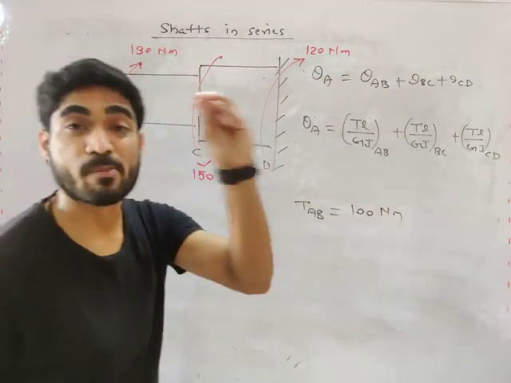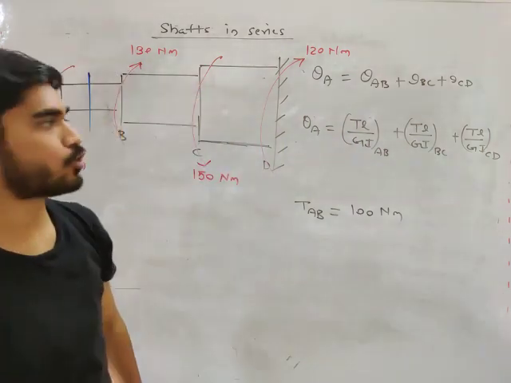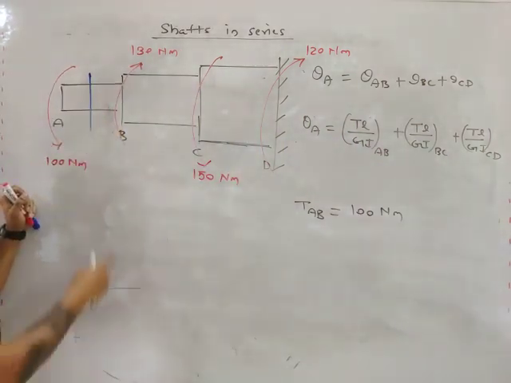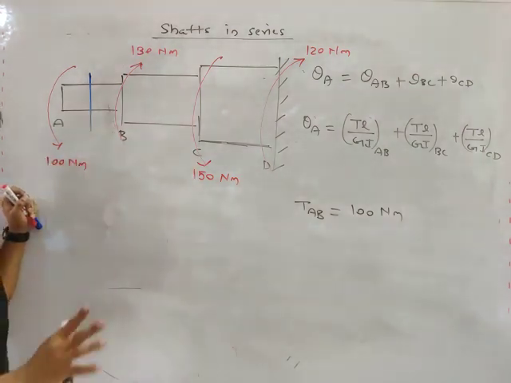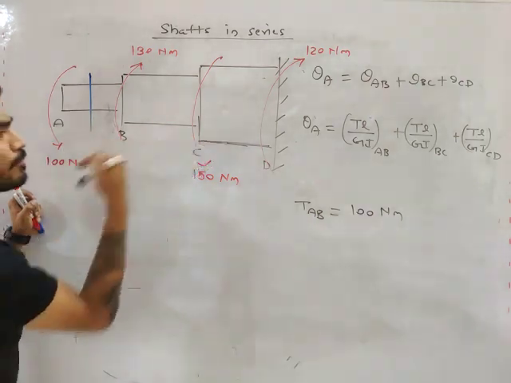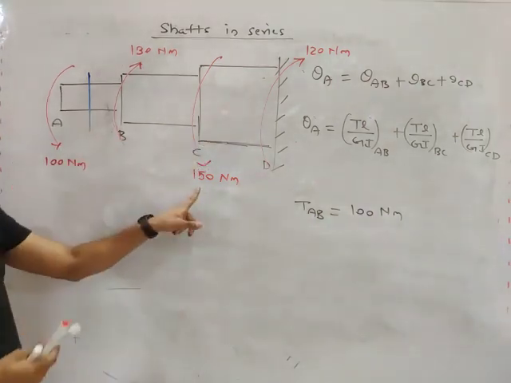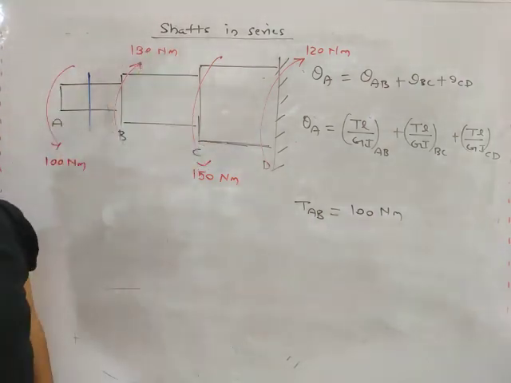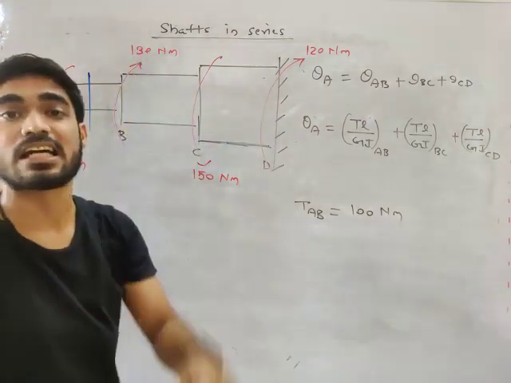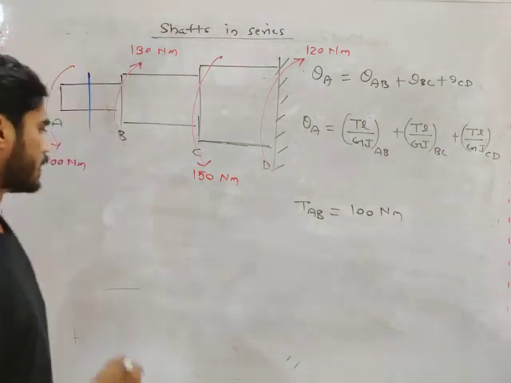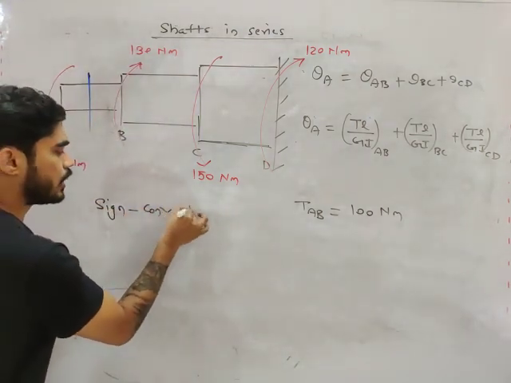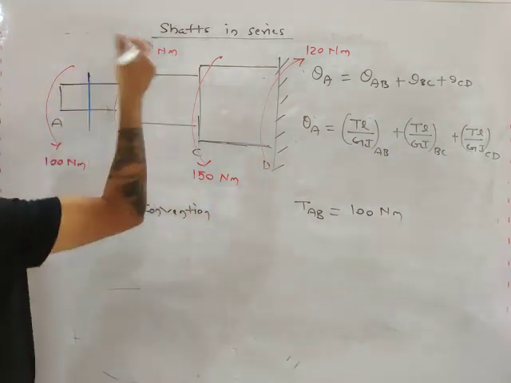Now there is a very important concept that I want to tell you, my friend. If you want to calculate torque from left, you will take 100 positive. This is just a sign convention. Then from right, which one will be positive, 150 or 130? This is a very confusing thing. So you need to understand how you calculate torque from left or from right.